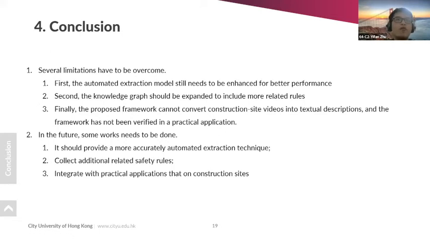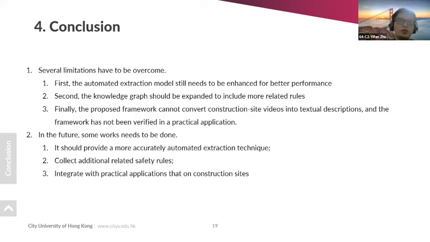Although we propose this framework, several limitations have to be overcome. First, the extraction model still needs to improve its performance, and we should collect more related rules. Nowadays, only 1,000 rules is not enough. Finally, this framework cannot transfer video into a textual description, and it has not been verified in reality. So in the future, first we should offer a more precise automatic instruction model, and we should collect more related safety rules and construct the knowledge graph.